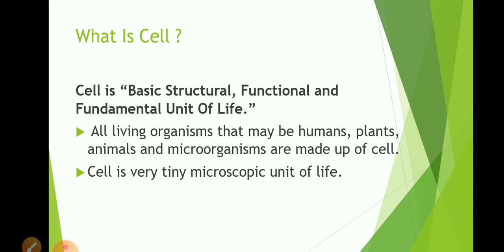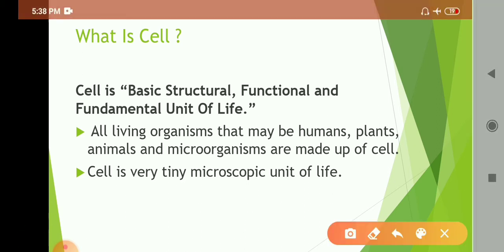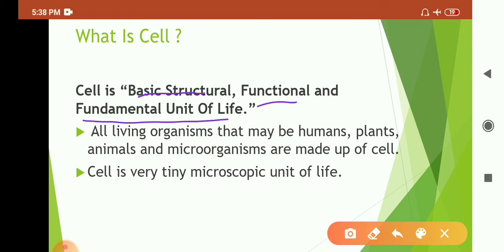All living organisms are made up of cells, and so we can define cell as the basic, structural, functional, and fundamental unit of life. Structural means all organisms are made up of cells, so it is the structural unit of life. Functional: when we learn this lesson, you will come to know that all life processes are carried out with the help of cells.